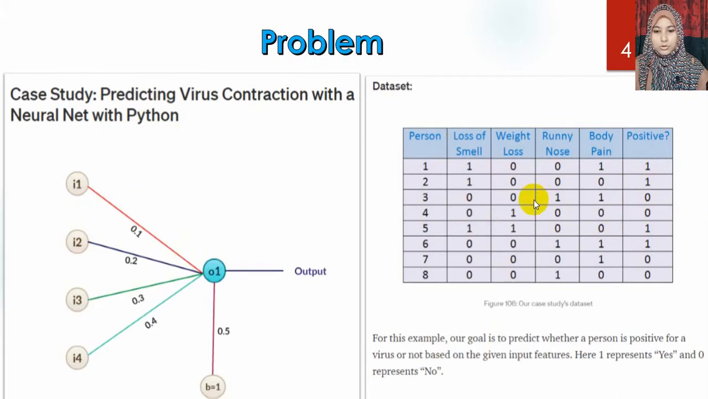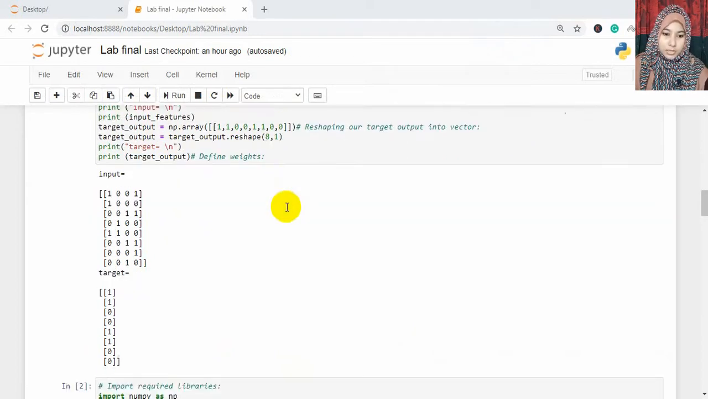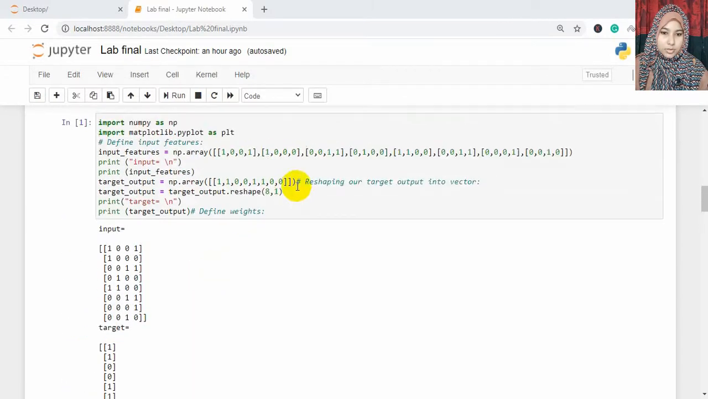So let's go to the coding now. There you go. So here we are inside the coding now. Here at first we have imported all the necessary libraries, then this is our input, or we have given the data from our data set, and this is the target output, and we have reshaped it because we want to make it a column matrix instead of a row matrix that we gave when we wrote it.